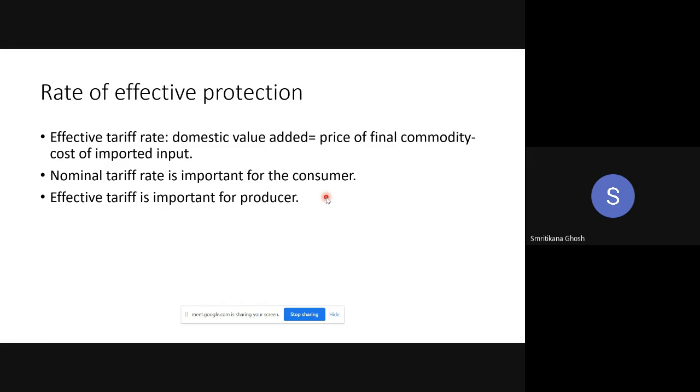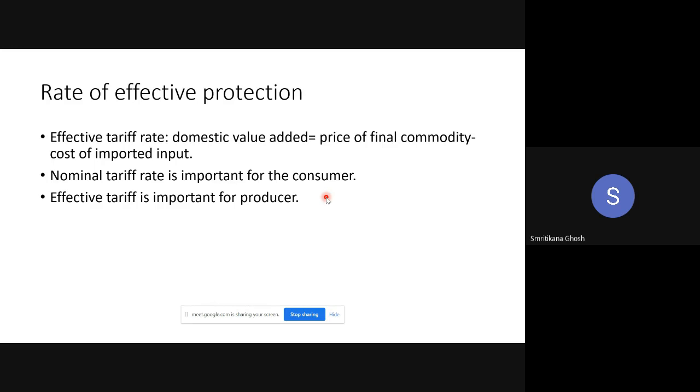Because if tariff is imposed, now consider the import sector. If tariff is imposed and you are the large country, in the international market the price of your imported commodity will fall, right? And after falling, whatever price is in the international market, with that you have to pay the tariff as a producer, as an importer, right? So in that case, what is the ultimate price?